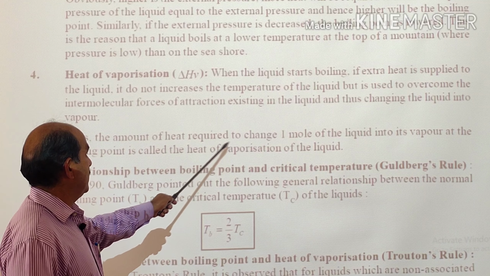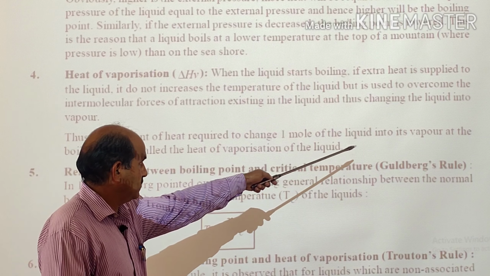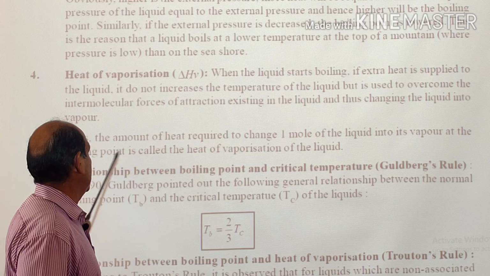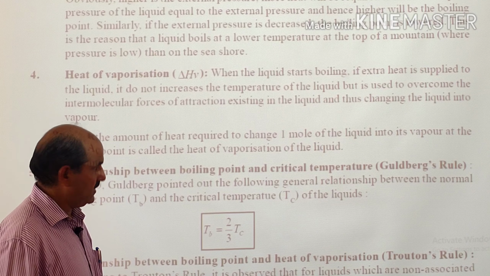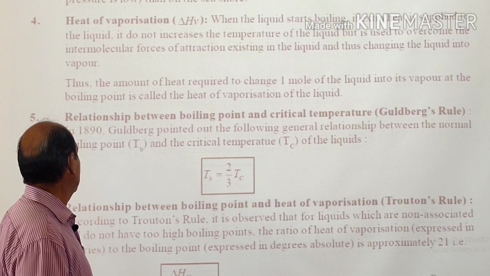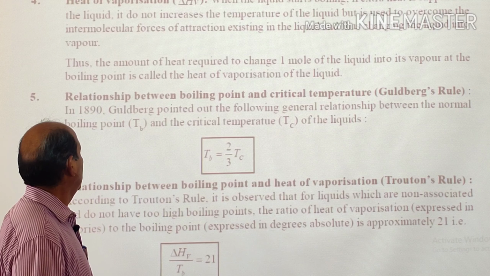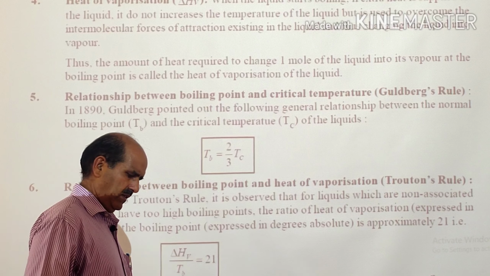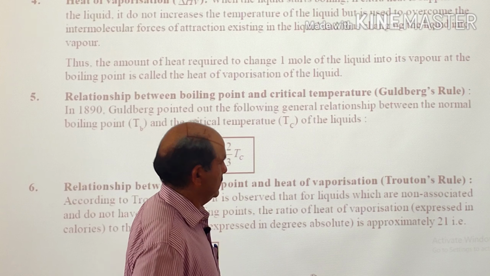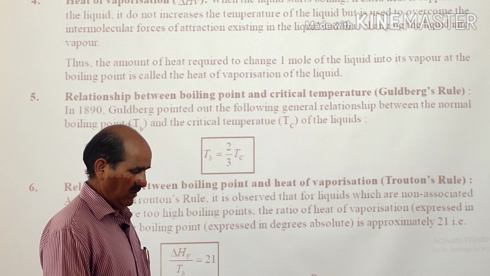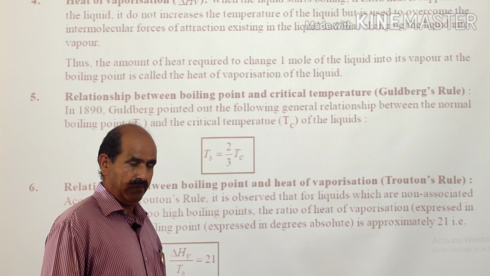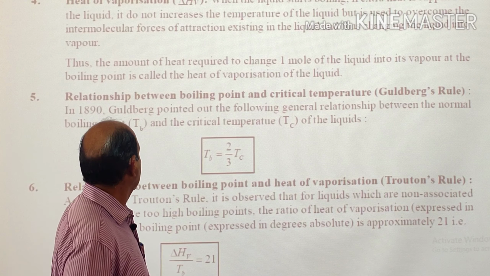This amount of heat required to change 1 mole of a liquid into its vapor at, remember this is important, at boiling point is called heat of vaporization of the liquid, or you call it as enthalpy of vaporization of the liquid. Now two important relations usually इस पर एक नंबर का क्वेश्चन होता है कि राइट डाउन गोल्डबर्ग्स रूल और ट्रूटोन्स रूल. तो जस्ट आप रिजल्ट याद रखेंगे.